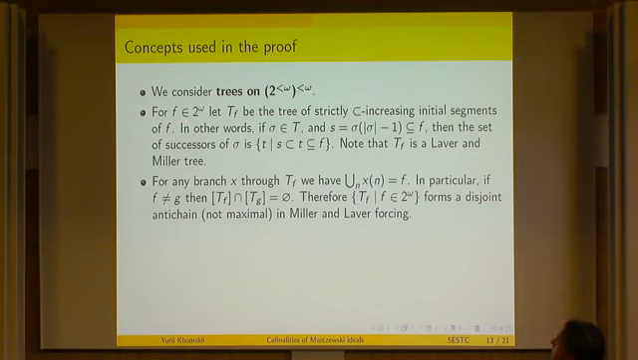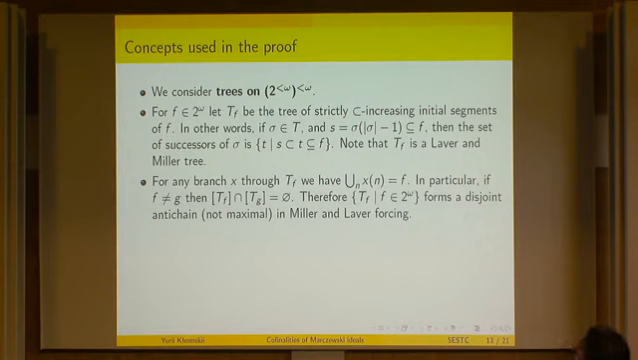Now, fixing a function f in the Cantor space, let Tf be the tree of all strictly increasing initial segments of f. So what does that really mean? It means that if this is a sequence, and this is its last element, this is some s in 2 to the less than omega, then what we want is that the successors are exactly all the longer initial segments of f which extend s.